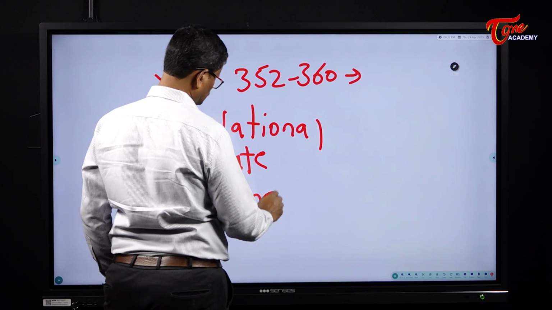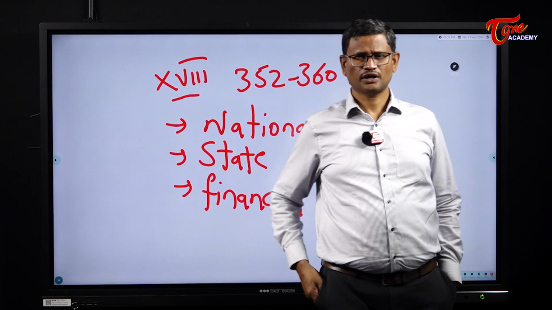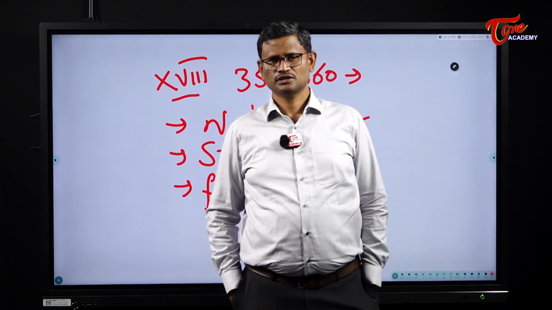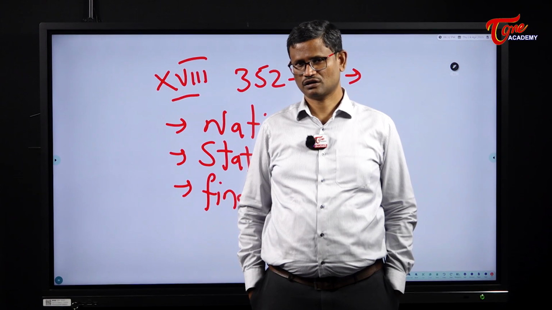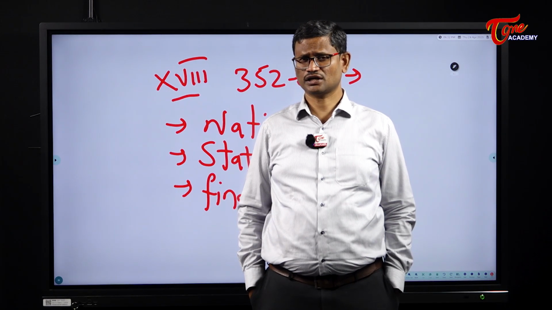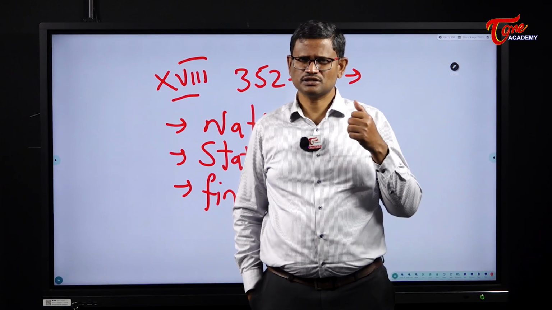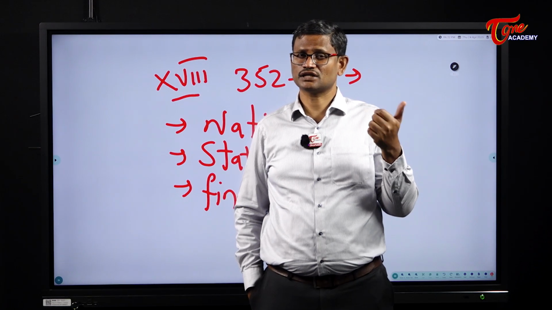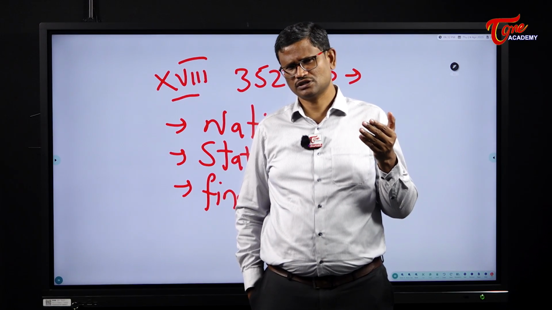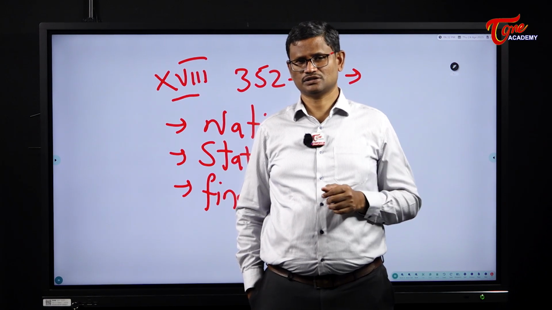If you take the first one, national emergency, it can be declared on three grounds: war, external aggression, and armed rebellion. If national emergency is declared on the ground of war and external aggression, it is called external emergency. If national emergency is declared on the ground of armed rebellion, it is called internal emergency.